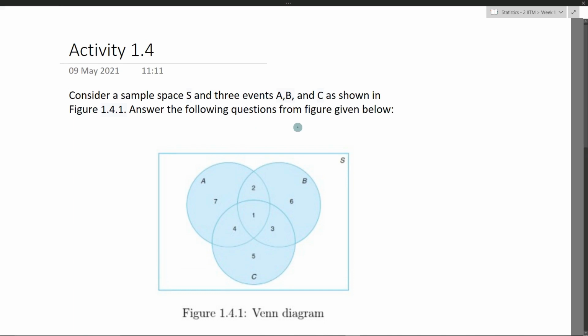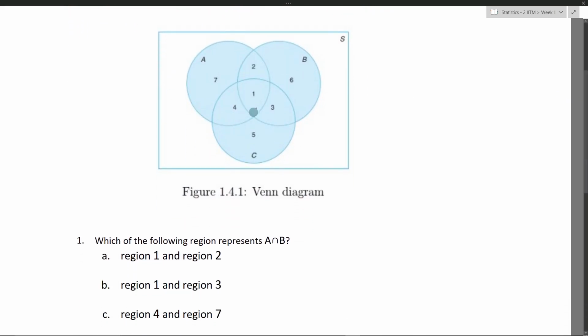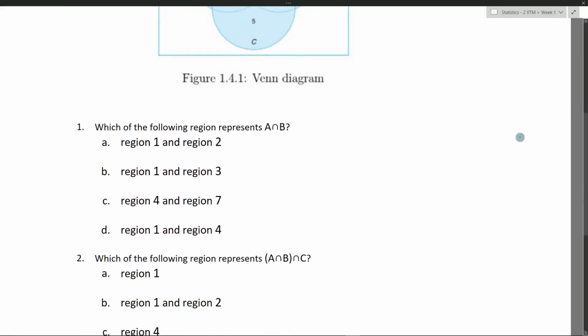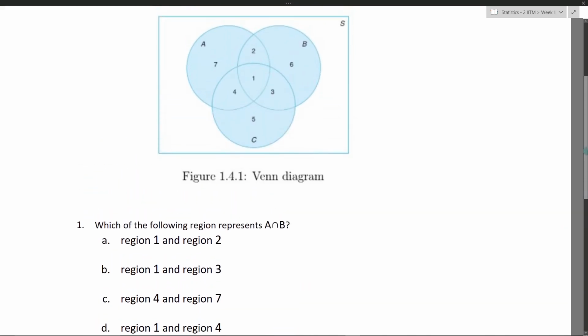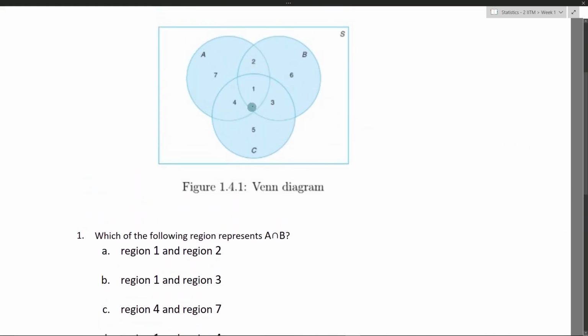Okay, consider a sample space S and three events A, B, and C as shown in figure 1.4.1. Answer the following questions from the figure given below. Okay, so we have three different sets. For the first question, which of the following regions represent A intersection B? So we have set A here, and we also have set B here. A intersection B represents the region where these two sets overlap. That is this one, right? So that is nothing but region 2 and 1. So region 1 and 2 is the answer.